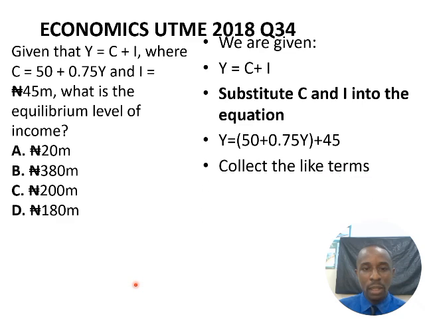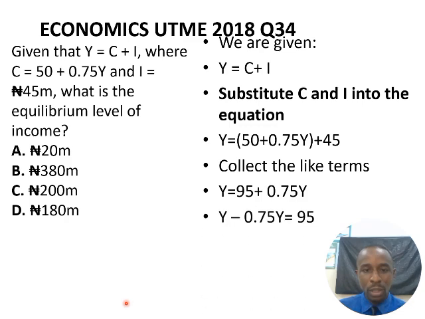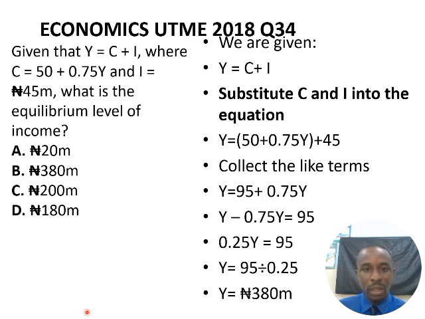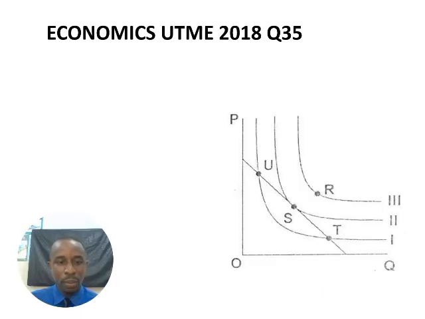When we do that, by collecting the like terms, we have Y equals 50 plus 45, which gives us 95. And we bring 0.75Y to the other side, the sign will change to minus 0.75Y. That gives us Y minus 0.75Y equals 95. Y minus 0.75Y gives us 0.25Y equals 95. Y will be 95 divided by 0.25, and our final answer will be 380 million. And our correct option is option B.